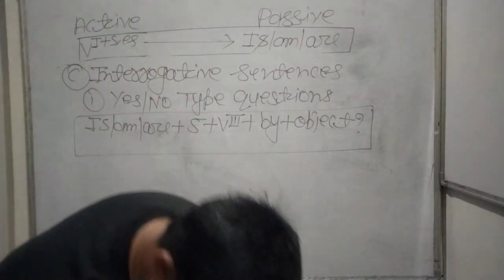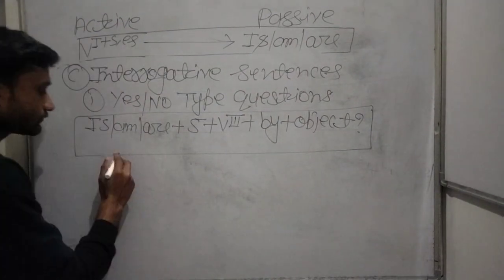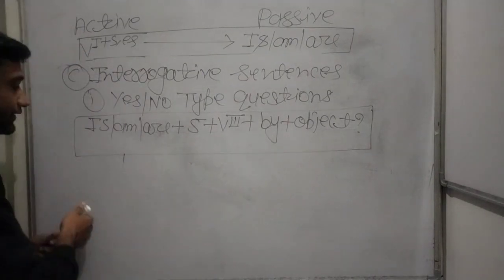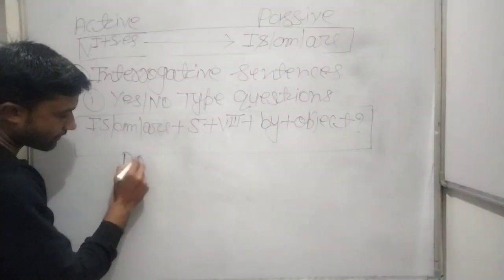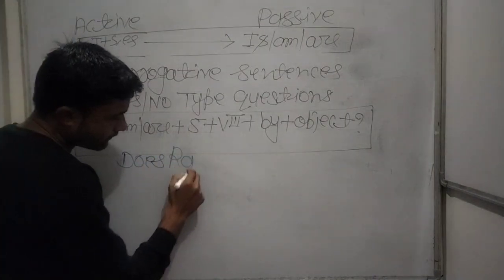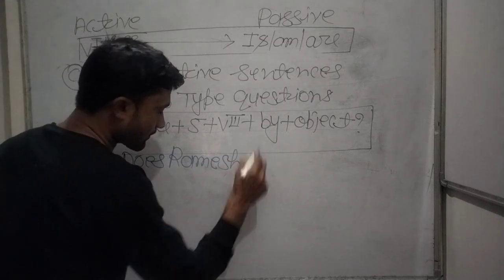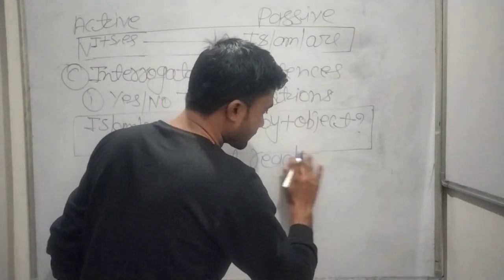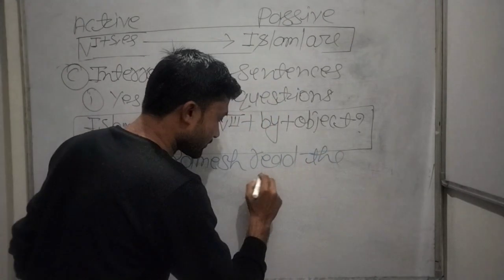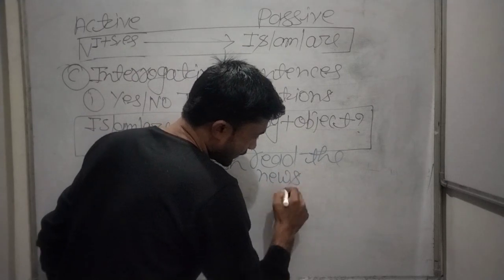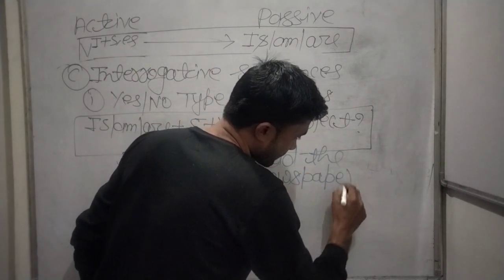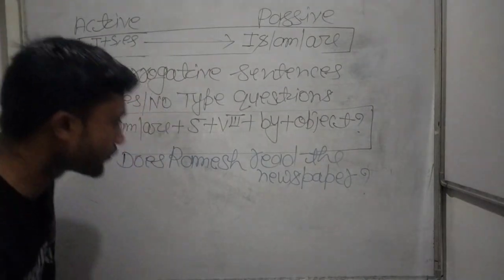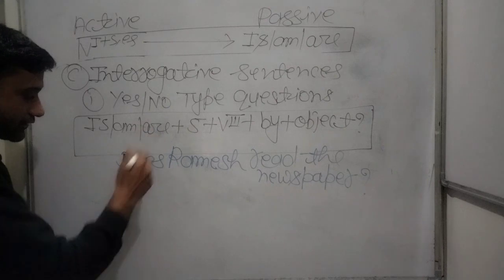Like, does she, does he, does Ramesh read the newspaper? Does Ramesh read the newspaper? So this is your yes/no type questions.